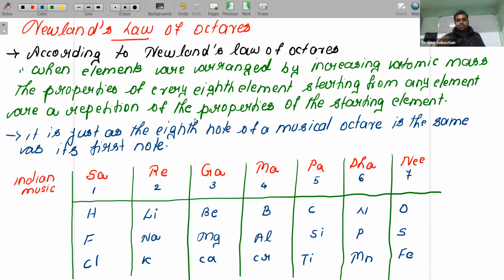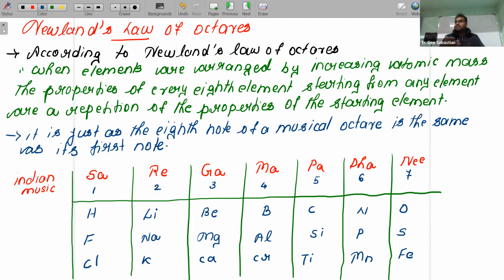Based on this table, by arranging elements in octaves, we are able to understand which of them show similar properties. Newland's observation is that every eighth element, starting from anywhere, shows similar properties. When elements are arranged according to the increasing order of atomic mass, the properties of every eighth element starting from any element are a repetition of the properties of the starting element.